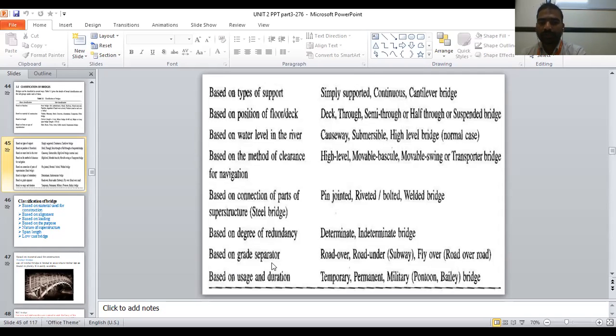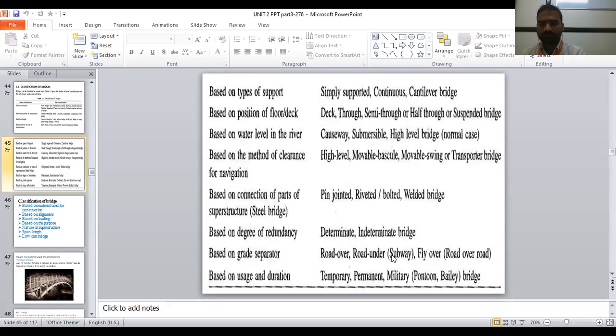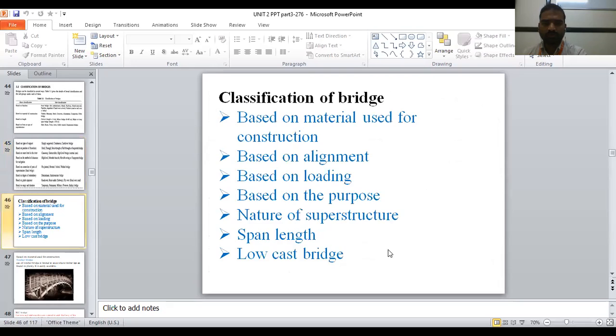Based on the grade separator: road over road, road under, flyover. Based on the usage and duration, where you are using the particular bridge. If you are using it only for temporary work, that is called a temporary bridge. If it is for permanent work, then it is a permanent bridge. If it is only for military purposes, then that is called a military bridge. These are all the different classifications of bridges.